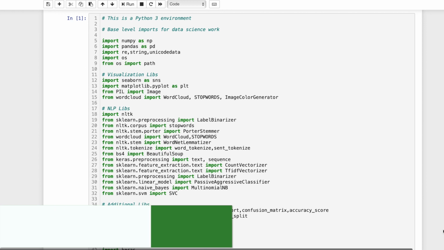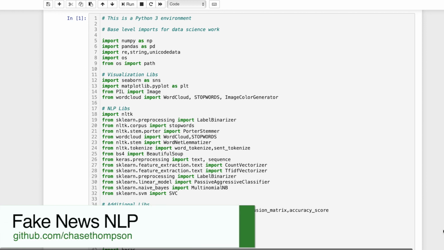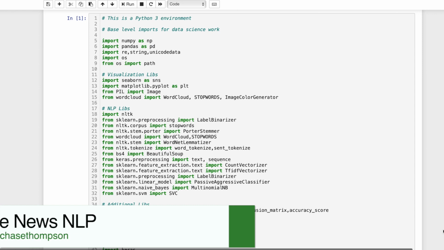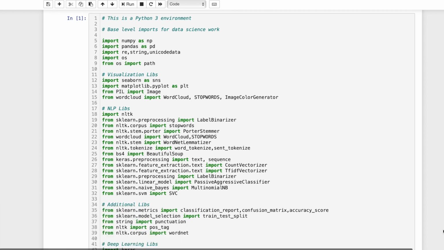First things first, this was a project for a lunch and learn for the school I learned data science at called Codeup. So some of the things that we'll be talking about here are going to be more relevant for a future video, but I just wanted to give you a heads up there. First things first, this is going to be the Jupyter Notebook. It will be up on GitHub. I'll have a link down below for you guys to go check that out.